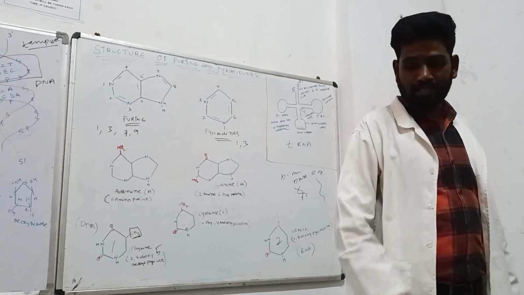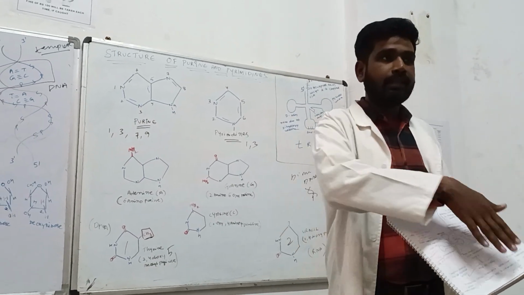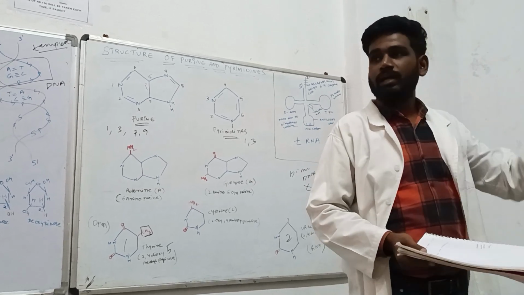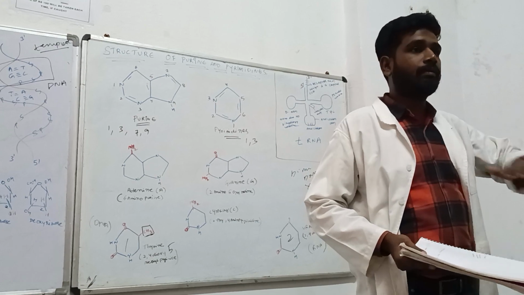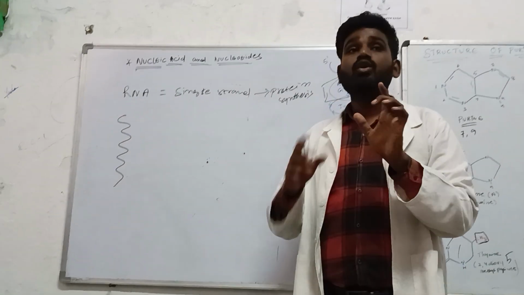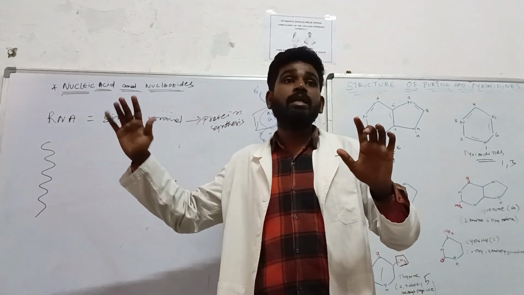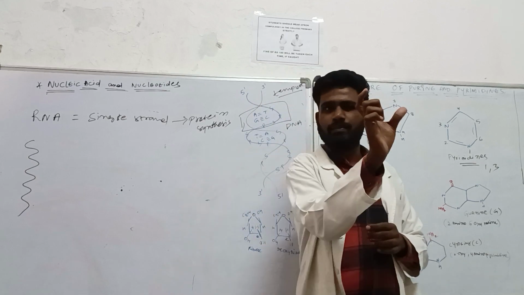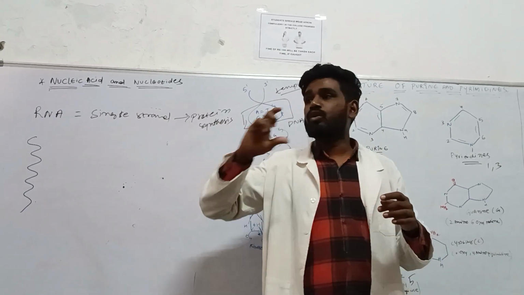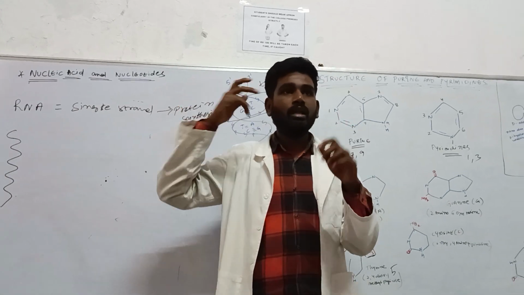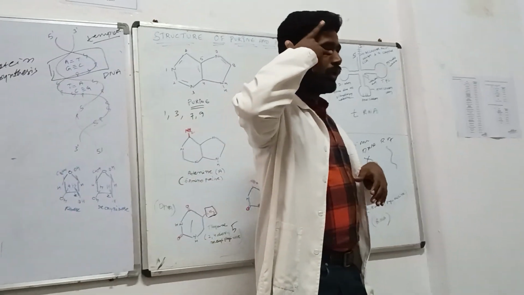If, for example, I put this material in the Xerox machine, then how many Xeroxes can be made? Multiple Xeroxes can be made. By taking this small portion of the DNA, you can make multiple copies of the DNA. By taking one simple strand of the DNA, you can make the same type of DNA, multiple copies also, ठीक है? Those sort of reactions are going to happen.